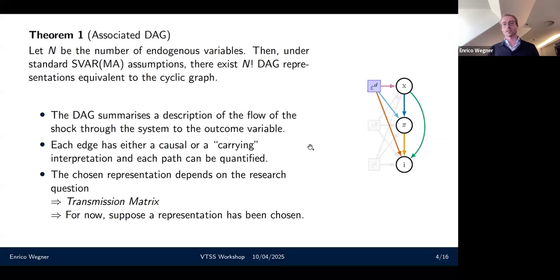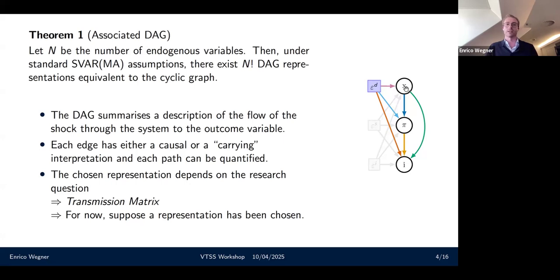In these DAG representations, I then have two types of edges. They have causal edges, which go out of structural shocks, and these are interpreted as direct causal effects. So, for example, from my demand shock on inflation, I have a direct causal effect of the demand shock on inflation, keeping the output gap constant.